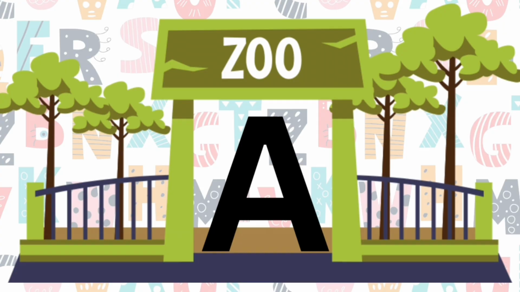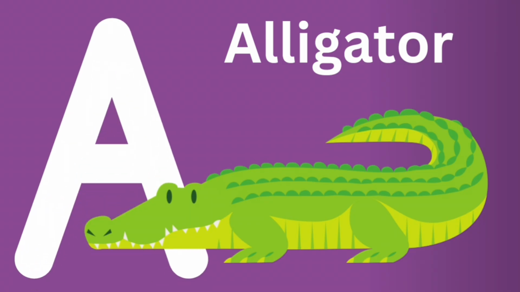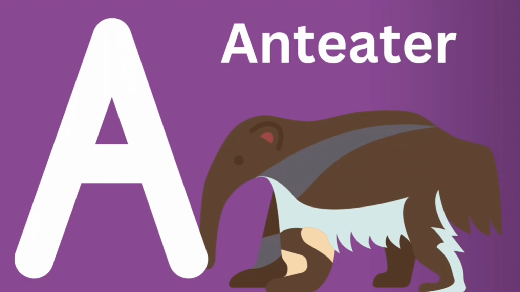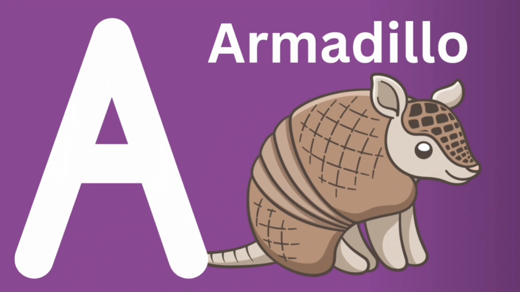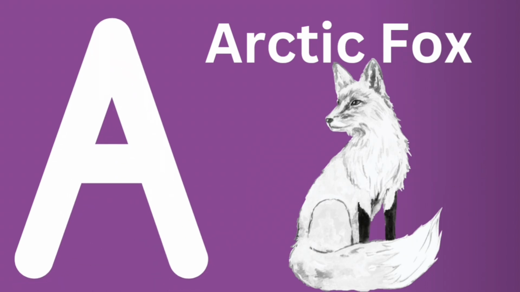A. This is the letter A. The A says ah. What animals can you think of that starts with the letter A? A is for alligator. Alligator. Any other animals that you can think of? What about an anteater? Anteater. Or an armadillo? Armadillo. What about an Arctic fox?